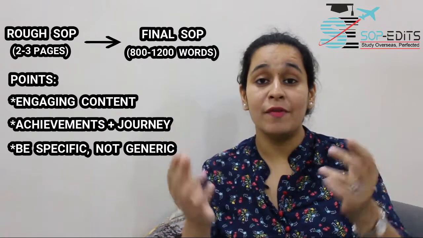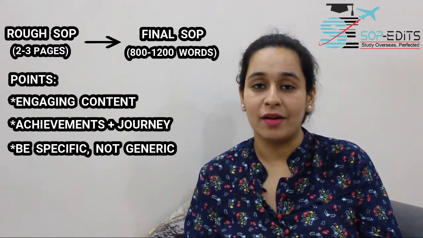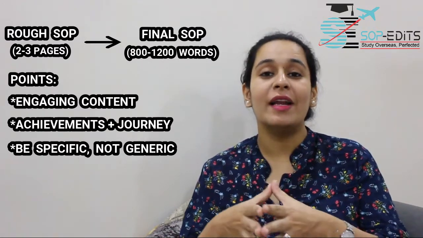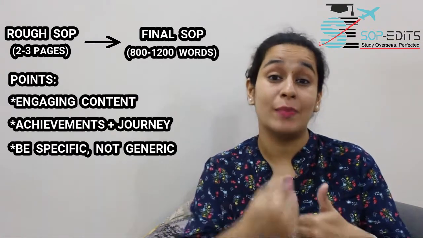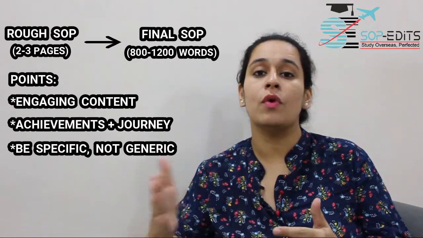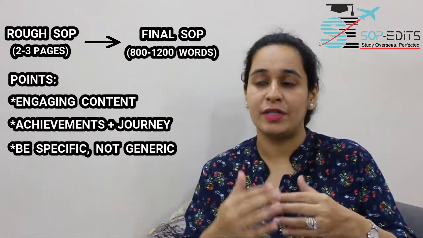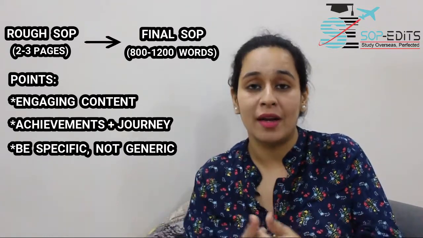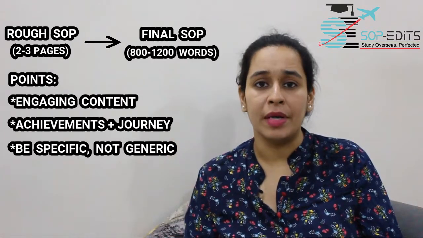The words might be very enticing for you to write in the SOP, but this will not create impact at all. What will create an impact, or what will be very significant in the SOP, would be to go a little specific. For example, I want to be in so-and-so organization and I want to serve a designation of so-and-so name. Like, for example, a data analytics person wants to be a data engineer, or wants to work on a certain project, or wants to be in a certain company.